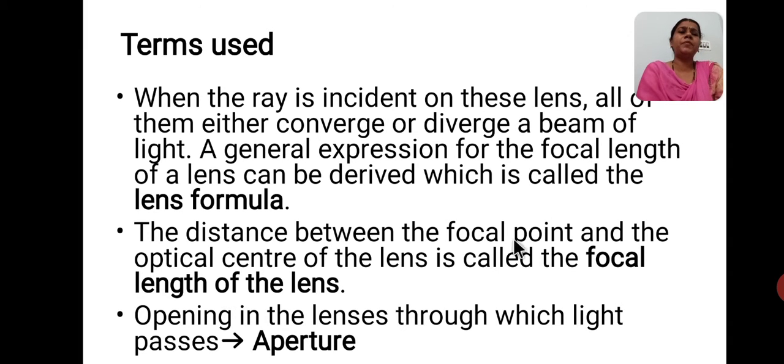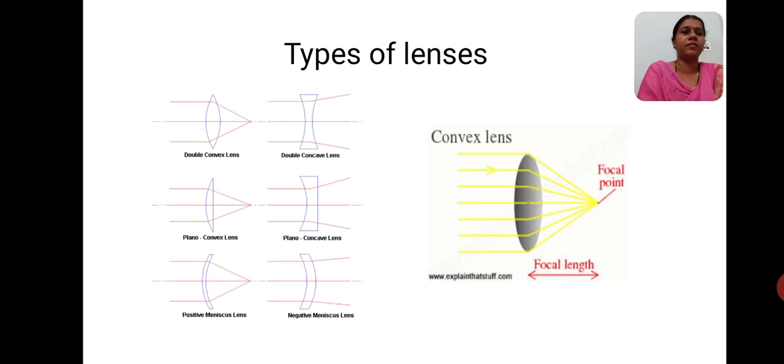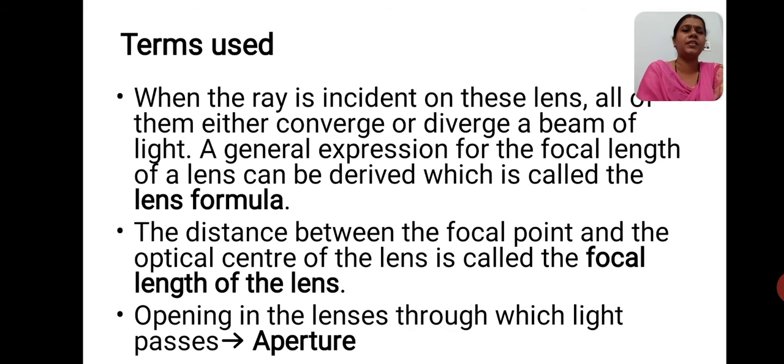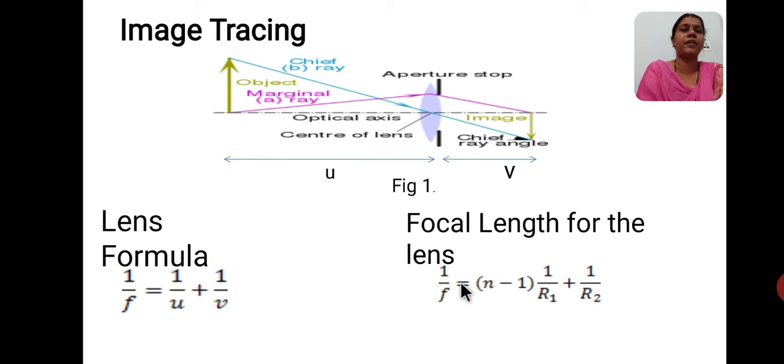The distance between the focal point and the optical center of the lens is known as the focal length of the lens. In the previous slide I have shown this. From the focal point to the center of the lens is nothing but the focal length. This focal length is given by the expression 1/f = (n - 1)(1/r1 + 1/r2), where f is the focal length of the lens, n is the refractive index, and r1 and r2 are the radii of curvature.